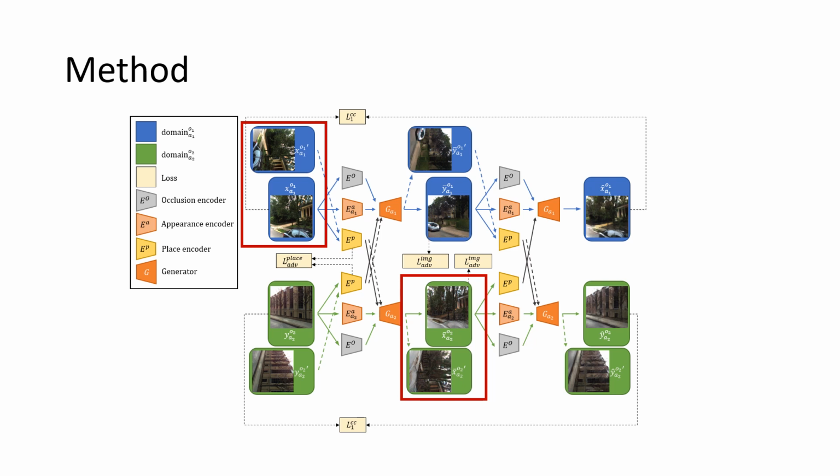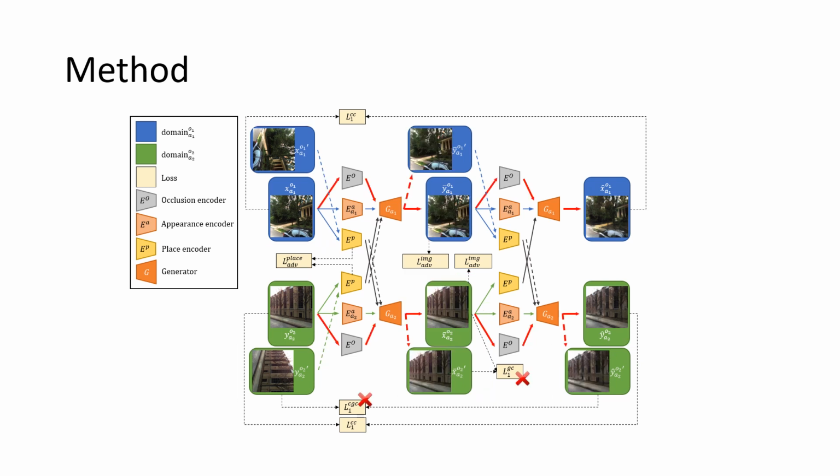Assuming that the geometric transformation between the transferred images should be identical to the original images, and the reconstructed transformed image should be identical to the original transformed image, we propose a geometry consistency loss and a cross-cycle geometry consistency loss to further separate the place code and the occlusion code. If the generator ignores the place encoder and directly obtains all contents from the occlusion encoder to reconstruct the image, these two losses would not converge. So these two losses can ensure we disentangle the place content from the occlusion code and the place cues only come from the place code.